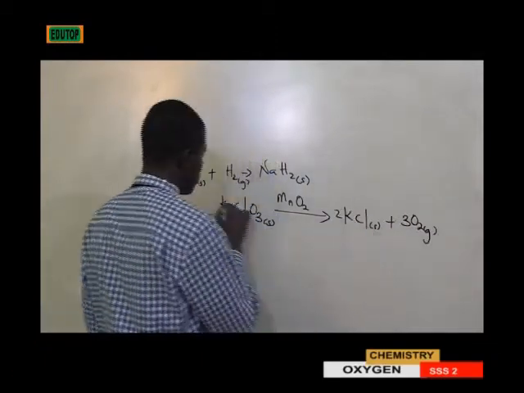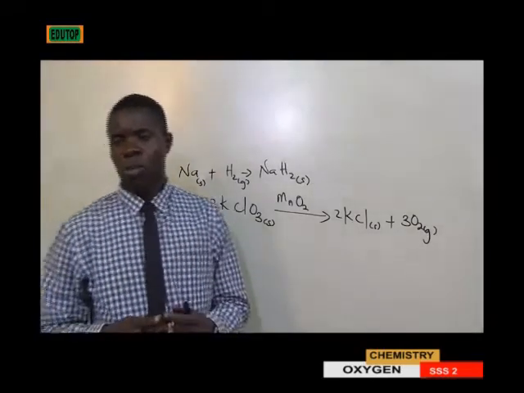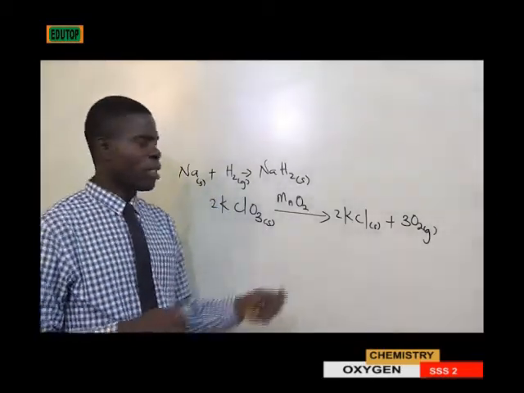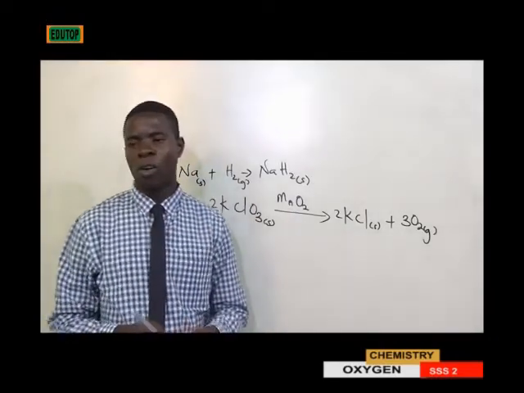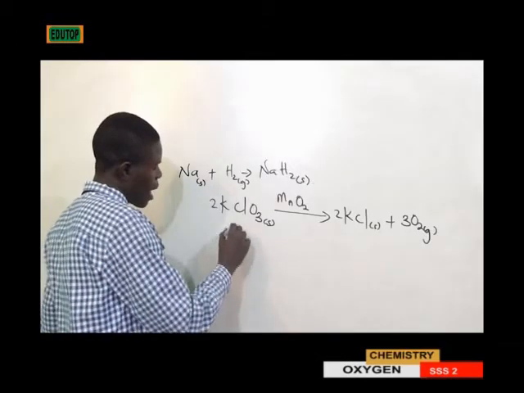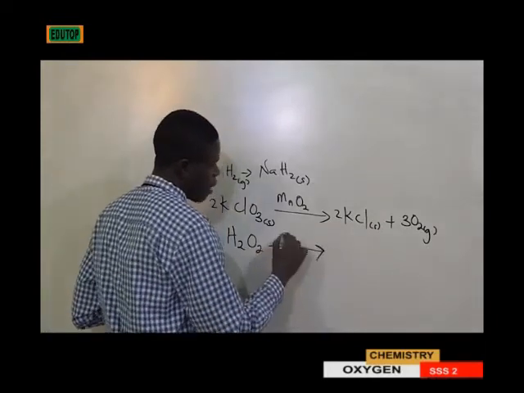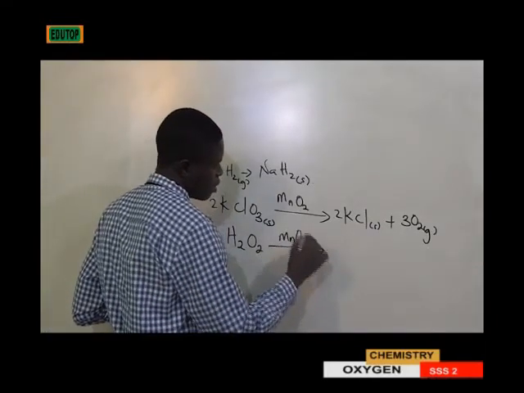So in this situation, you have a scenario like this. This is the decomposition: decomposition on heating, when it is heated in the presence of manganese(IV) oxide as catalyst. From hydrogen peroxide, the catalyst manganese(IV) oxide decomposes this compound to give water and oxygen. So you can also, by virtue of hydrogen peroxide, have this reaction.